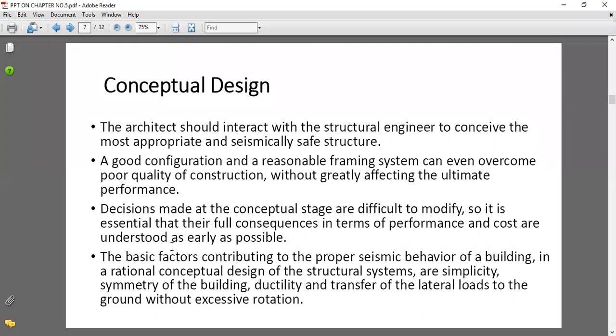The next point is: decisions made at the conceptual stage are difficult to modify, so it is essential that their full consequences in terms of performance and cost are understood as early as possible.